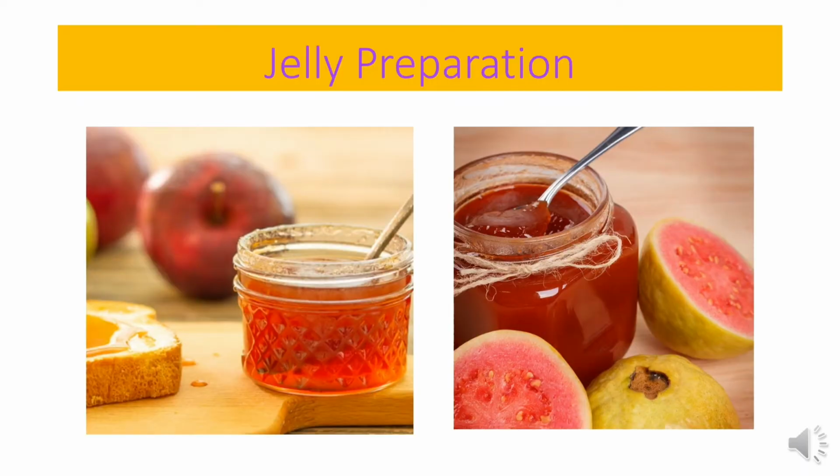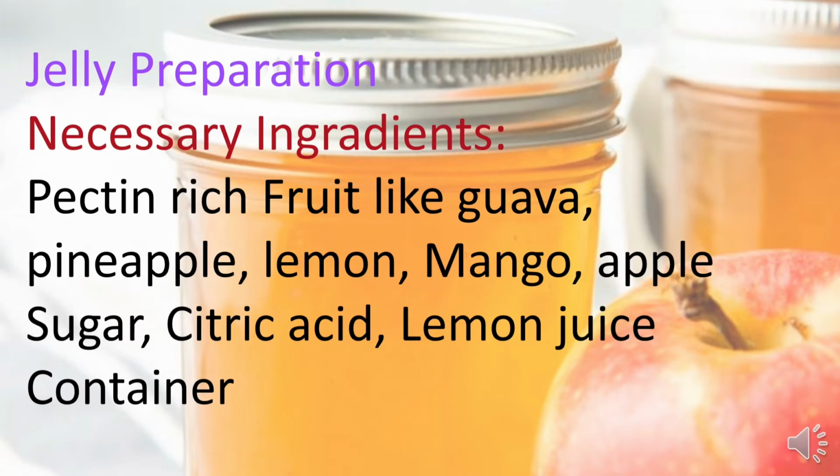Here you can see two types of jelly. The first one is prepared from apple, and the second one is prepared from guava. Now the necessary ingredients for jelly preparation and how to prepare jelly. For preparing jelly, fruits which have pectin, that is pectin-rich fruits, should be selected. The essential ingredients are the fruits, water, sugar, citric acid, lemon juice, and a container. Firstly wash the fruits, then cut them into small pieces